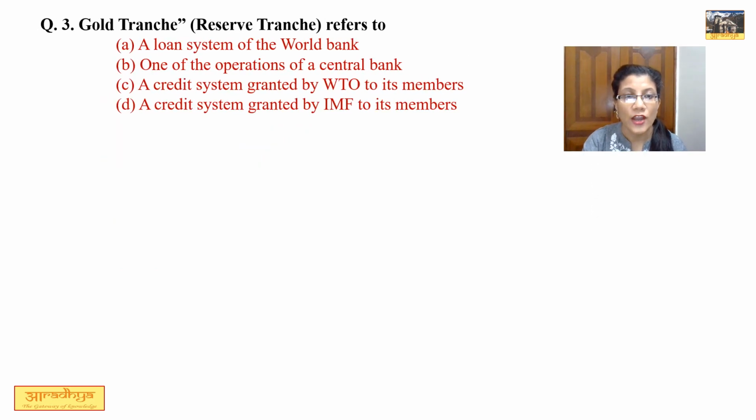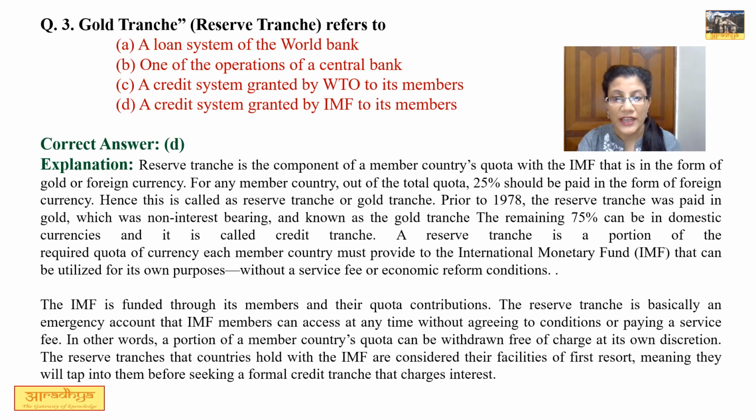Question number 3. Gold tranche or reserve tranche refers to. Now 4 options are given. Now in this regard, first of all, we need to understand exactly what reserve tranche or gold tranche is all about. अब होता क्या है कि IMF के पास every member country gives some amount of quota contribution. Now this quota contribution which every member country gives, 25% is being paid in form of foreign currency.